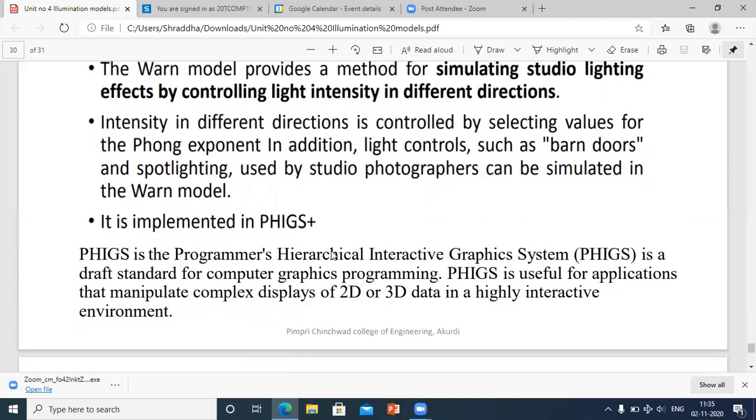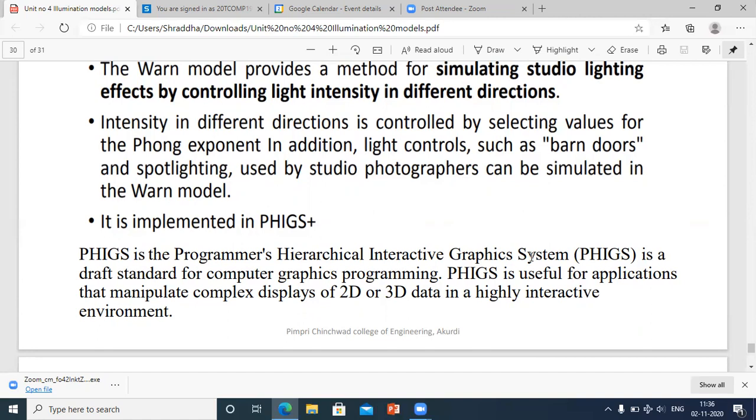Now what is this PHIGS+? PHIGS is the full form for Programmer's Hierarchical Interactive Graphics System. It is a draft standard for computer graphics programming. This PHIGS+ is related to your computer graphics programming.